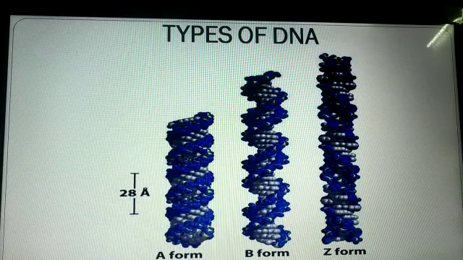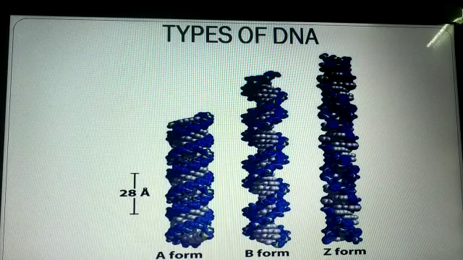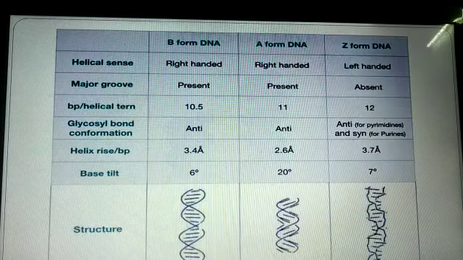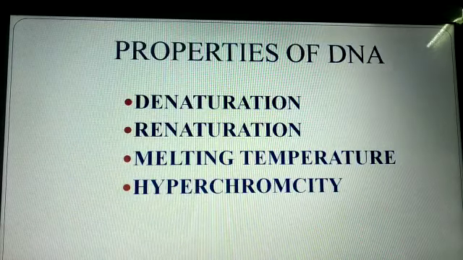The A form is also a right-handed helix. It contains 11 base pairs per turn. The Z form is a left-handed helix and contains 12 base pairs per turn. The polynucleotide strand of DNA moves in a somewhat zigzag fashion, hence the name Z-DNA. This table shows the different forms of DNA.